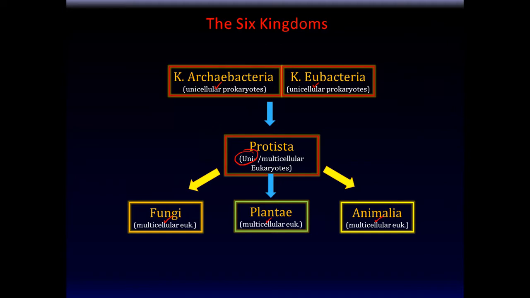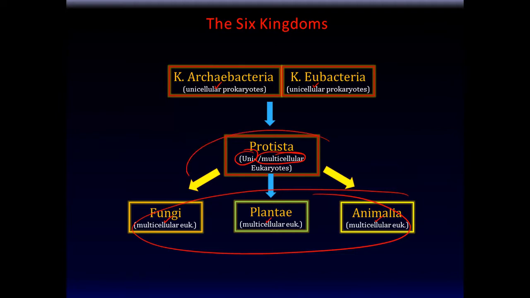They can be unicellular living things, in other words, one-celled living things, or they can be multicellular, made of many cells. So all these are multicellular eukaryotes, and the protists can be multicellular or unicellular eukaryotes in nature. And the 2 bacterial kingdoms are prokaryotes, unicellular.